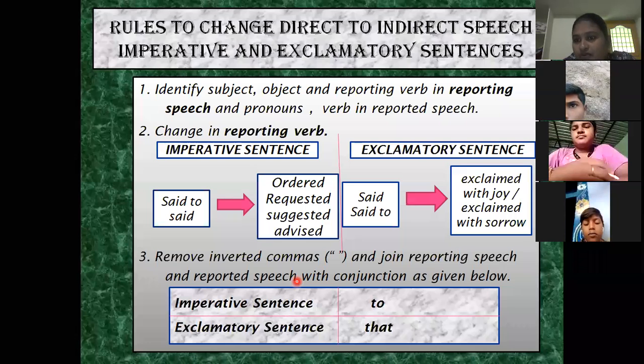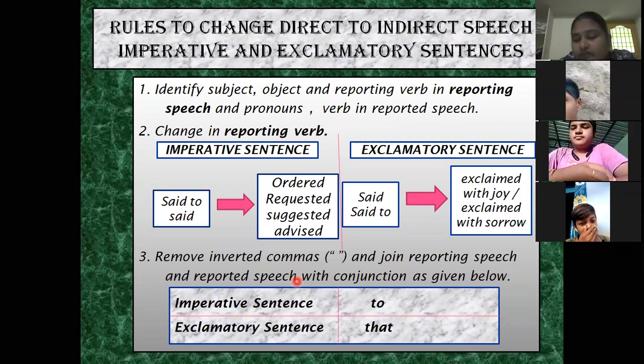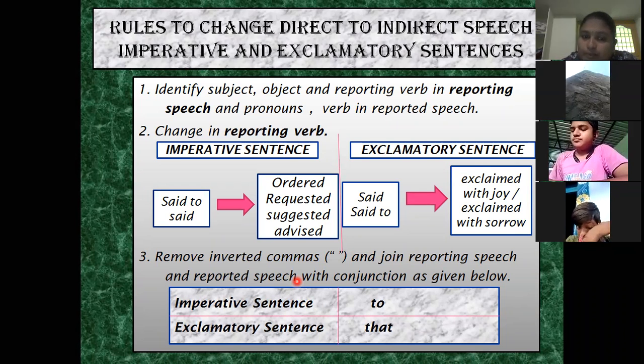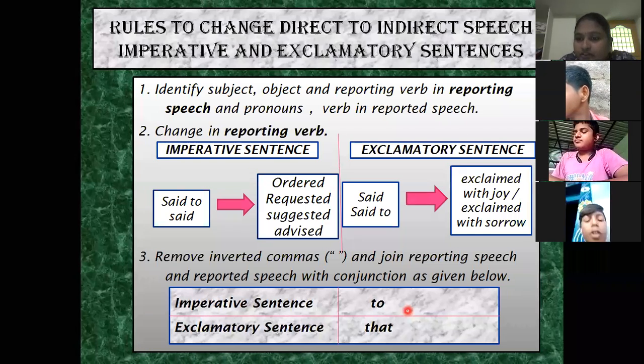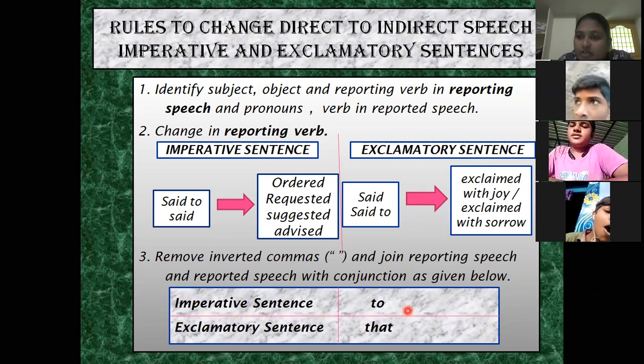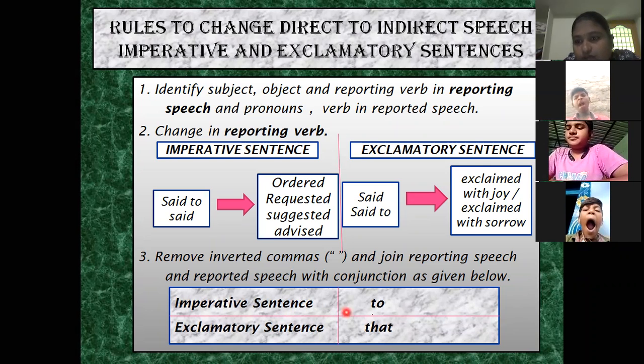In that place, we have to use a connector to join the reporting speech and the reported speech. See, for imperative sentence, we have to use to. In the previous class, for assertive sentence, we used that as a conjunction. And in interrogative, for yes or no type question, we used if or whether. And next, for wh-form question, the same question word. Now, for imperative sentence, we have to use to as a conjunction. And for exclamatory sentence, the same that as a conjunction. These points you have to remember. Remaining all changes are the same.